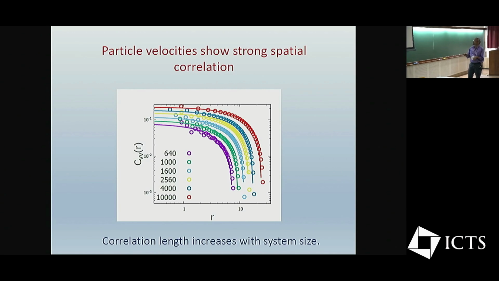And not only that, here we have plotted the correlations for different system sizes. And as the system size goes up, the range of these correlations also goes up. So if we want to associate some correlation length with it, then the characteristic length scale is going to increase as you go to bigger and bigger systems.